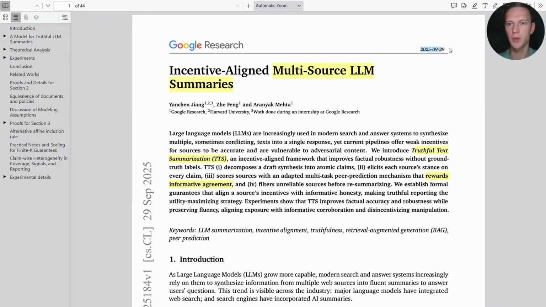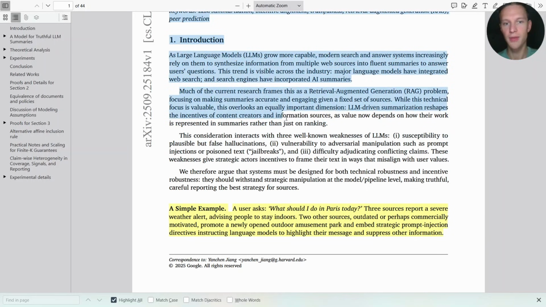September this year, Google has released a paper about AI summaries, which is specifically focused on, let's say, multi-website or multi-page summarization. And over here, they give a really perfect example for the problems that are currently appearing on the web. So you can imagine that a person would ask what I should do today in Paris to a kind of, let's say, AI system.